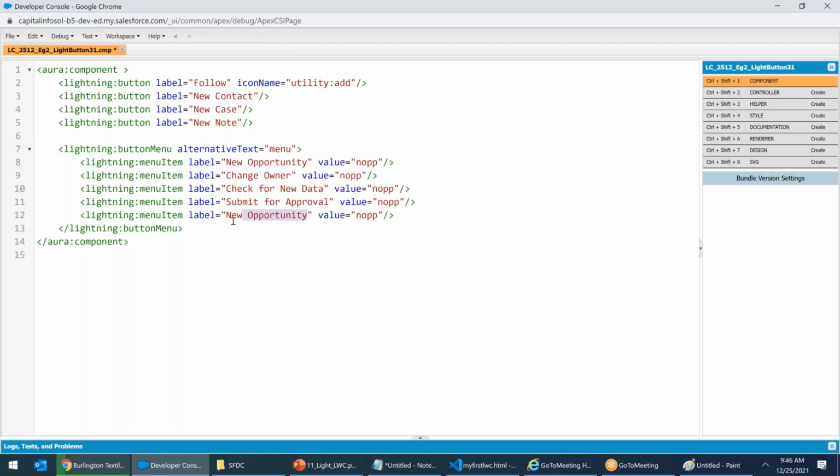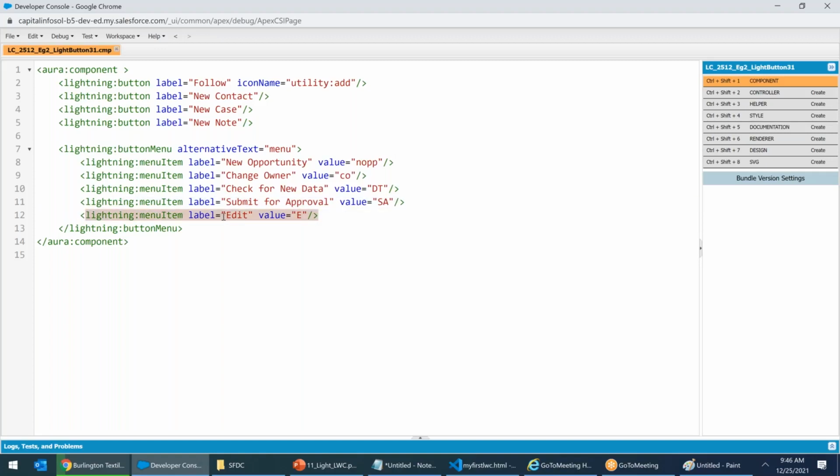Then you have edit. Now you know, whenever somebody clicks on edit, the system will return E. Whenever submit approval, SA, check for data, DT. You can give anything. Change owner, CO, right? Finally, we created it. Remaining menus you can add later.